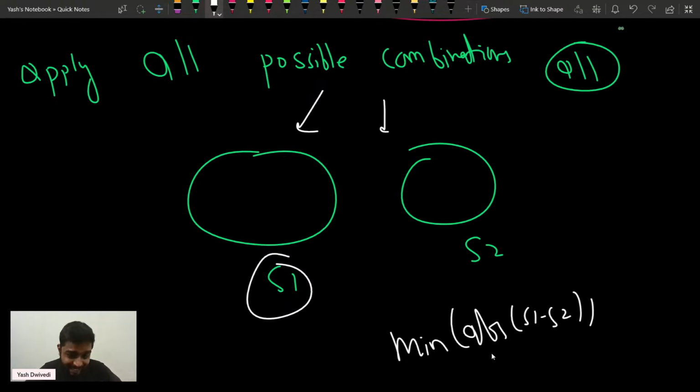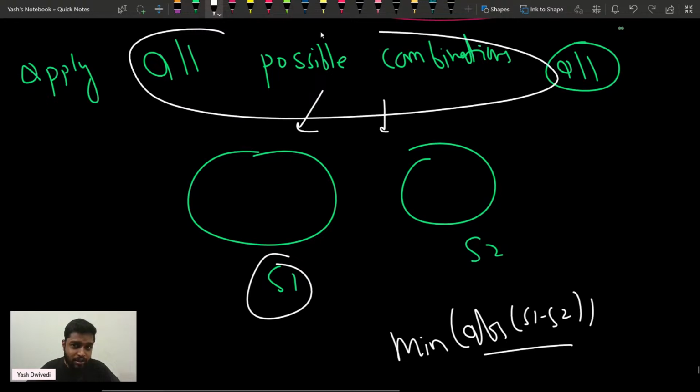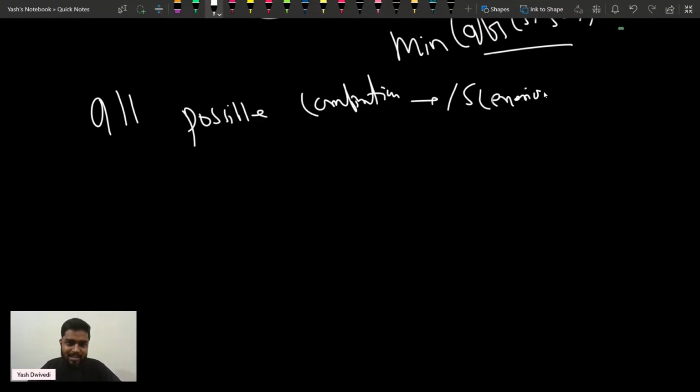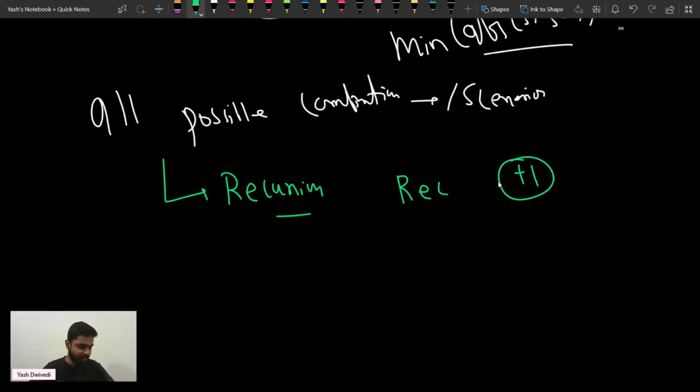Now, when I say that I'll try to have all possible combinations, what comes to your mind, guys? When I say all possible scenarios, the thing that comes to our mind is nothing but recursion, right? Please write REC in the chat, or you can write +1 in the chat. How can we generate all possible scenarios for ourselves? We can generate all possible scenarios by using the concept of recursion.